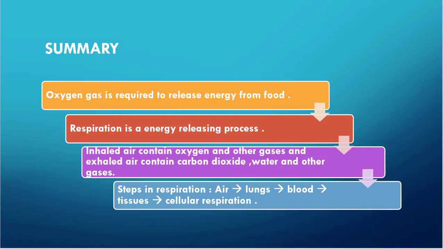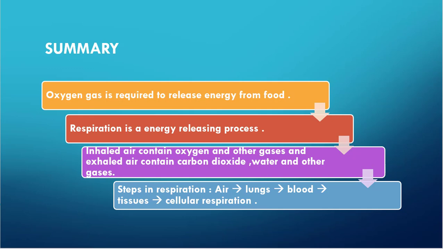Now I want to summarize. We have seen that oxygen gas is required to release energy from food. Respiration is the energy releasing process. Inhaled air contains oxygen and other gases, and exhaled air contains carbon dioxide, water and other gases. All gases are present in the air we take in, but our blood only takes oxygen.